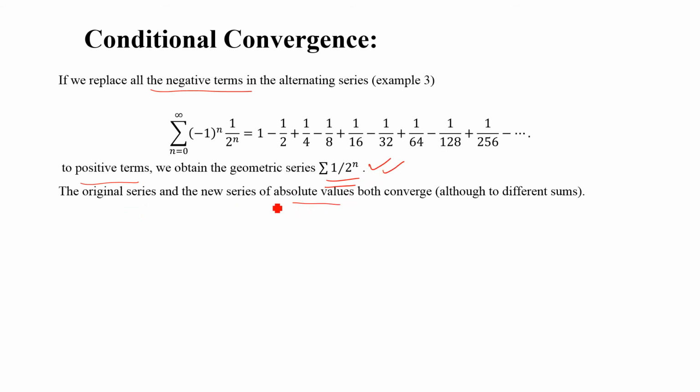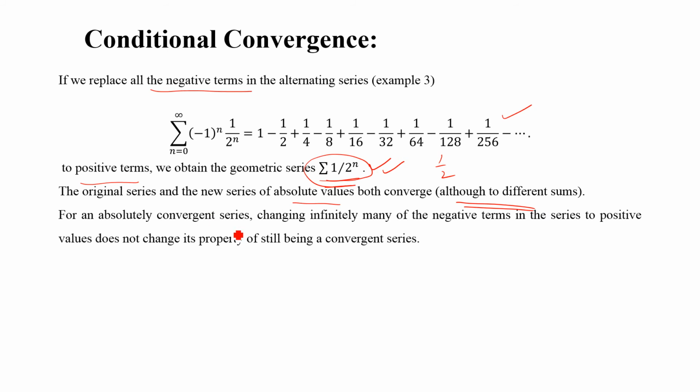The original series and the new series of absolute values both converge. We have already seen that the first is convergent, and this is also convergent because it is also a geometric series with the absolute value of the common ratio less than 1, which is 1 by 2. Both converge, but to different sums, right?